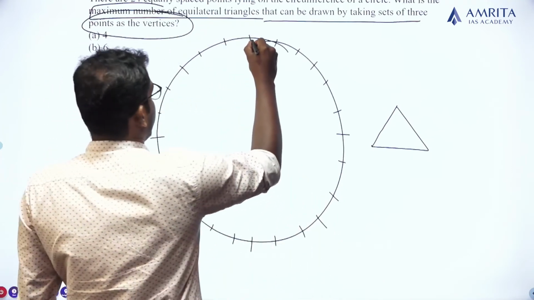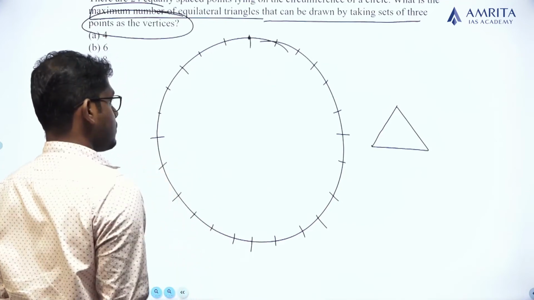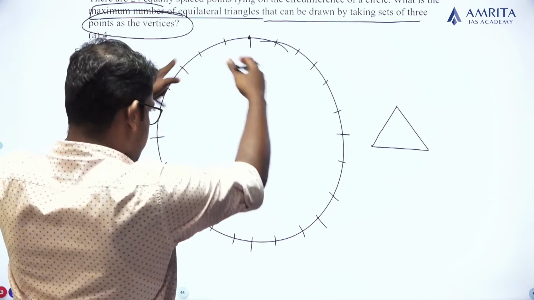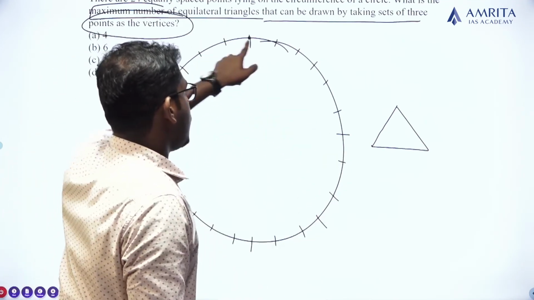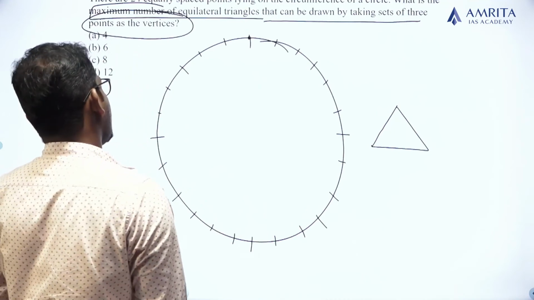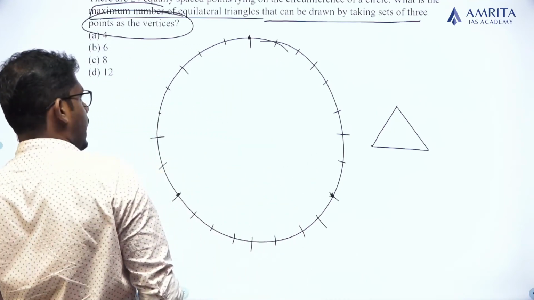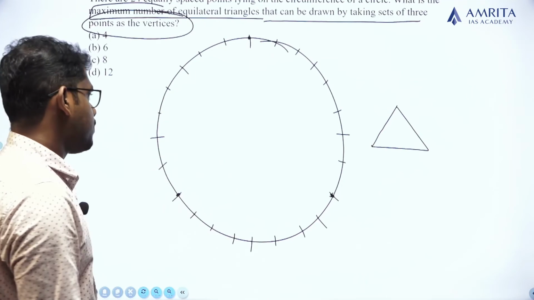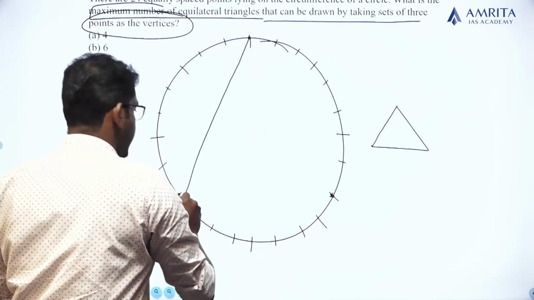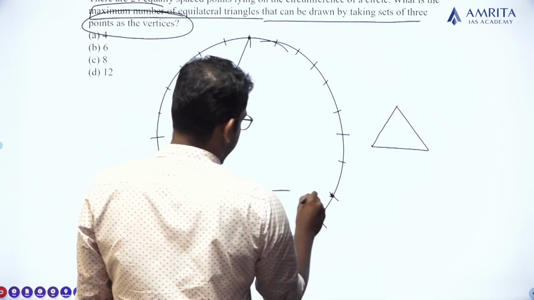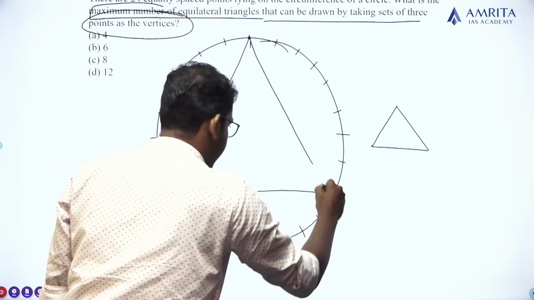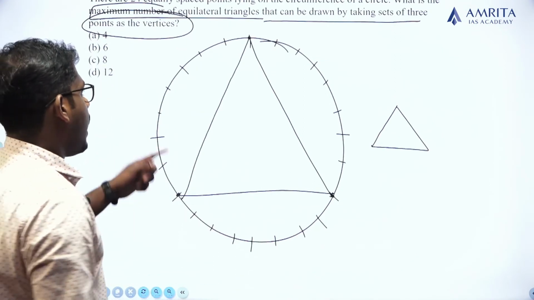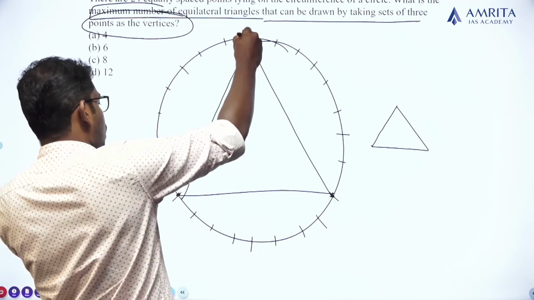See, if I am taking this point, then I have to take 2 other points so that the length of the lines are the same. Okay. See, I am taking every 8th point. This is the first point and this is the 8th point. From here, this is the 8th point. From here, this is the 8th point. So that we get an equilateral triangle. But I cannot choose this point along with this point.